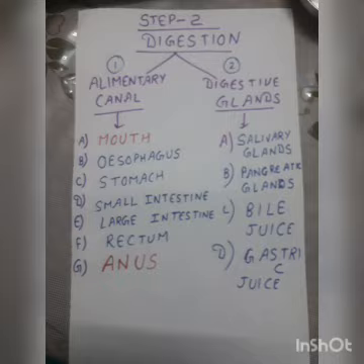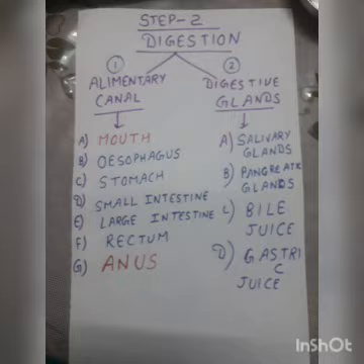We have discussed the human digestive system. The human digestive system consists of two parts. One is the alimentary canal and the second is the digestive glands. The alimentary canal, or digestive tract, is the way through which food passes from the mouth to the anus.